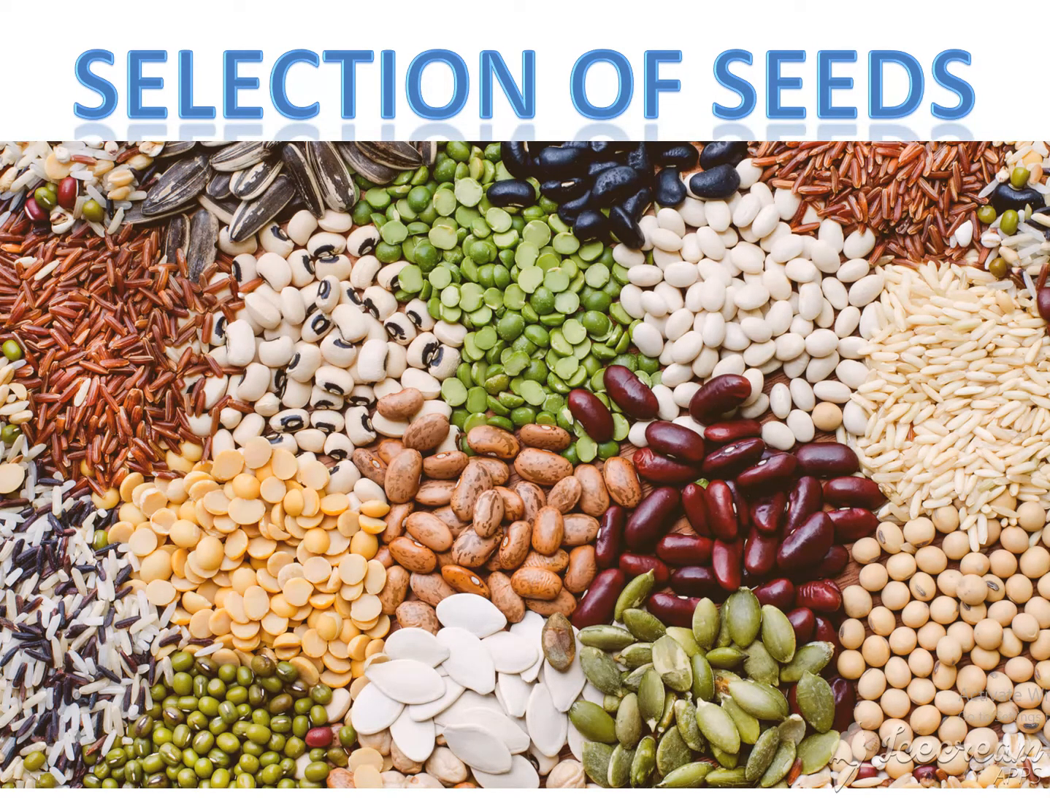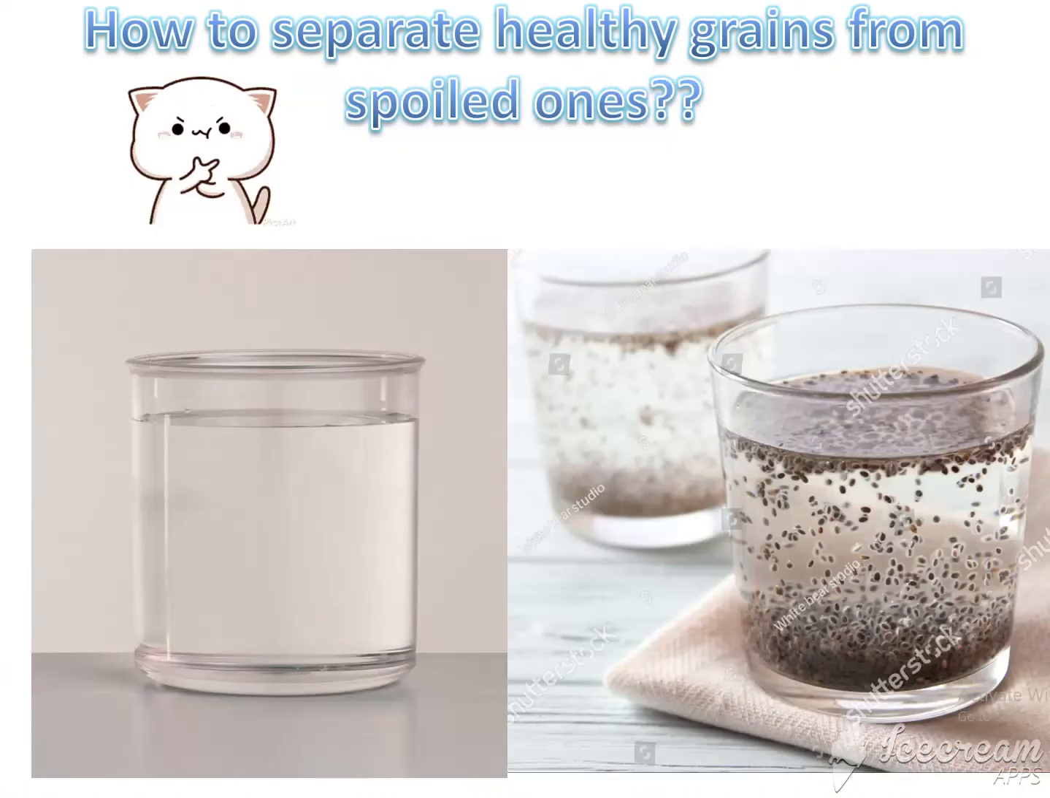Second step in the agricultural practices is selection of seeds. Seeds must be selected properly because only then will we get proper yield. So the farmers have to select good quality, healthy seeds. How to select the healthy seeds?